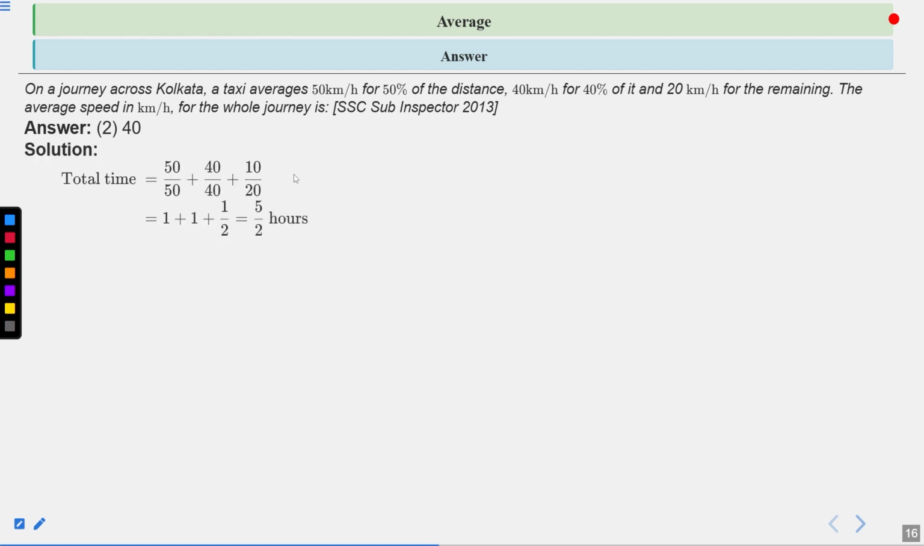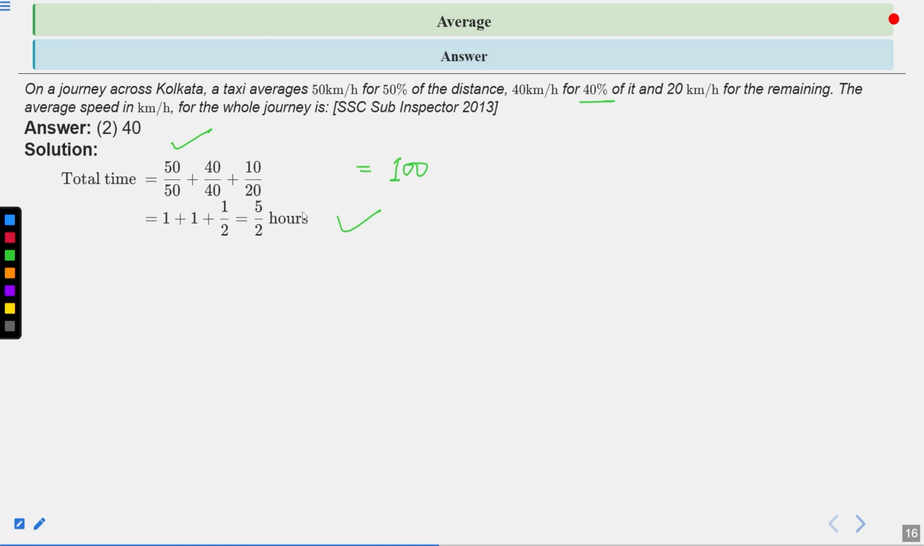So first we need to calculate the time. The total time will become half the distance by 50 kilometers per hour. So we let the total distance be 100 kilometers. So half will become 50 upon 50, and 40%, so 40 kilometers, which is 40 upon 40, plus the remaining distance will become 50 plus 40, 90, so 10 divided by 20. So the time will become 1 plus 1 plus half, which is equal to 5 by 2 hours.